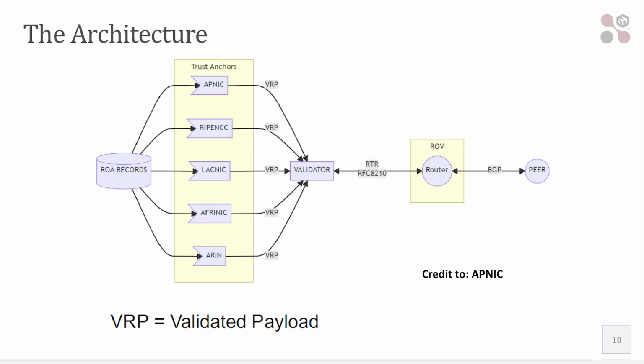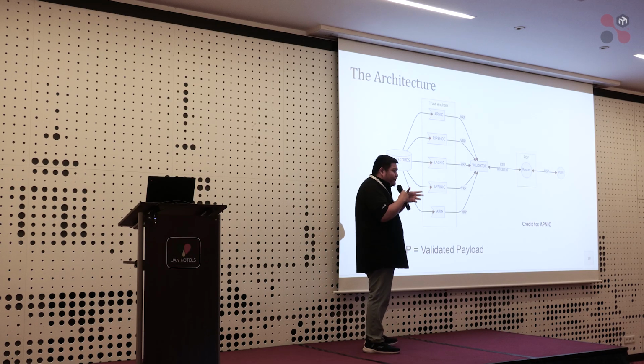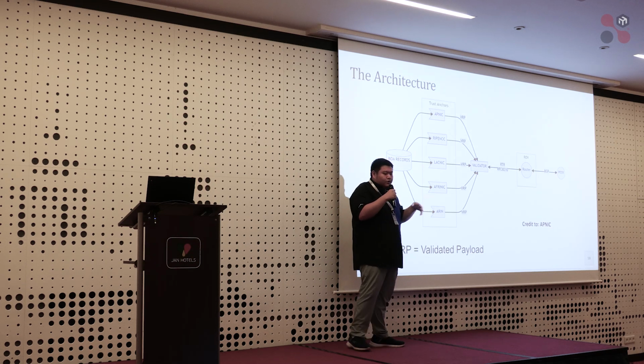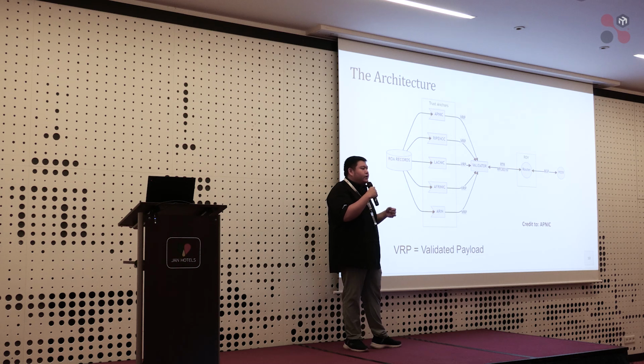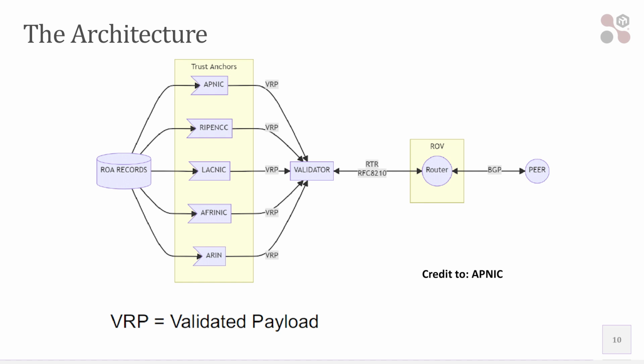Okay, this is the architecture. Basically, the prefix owner will create a record here, the AS number and the subnet prefix, and then store it in the trust anchors.